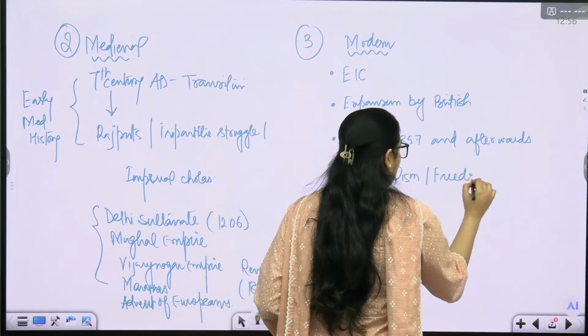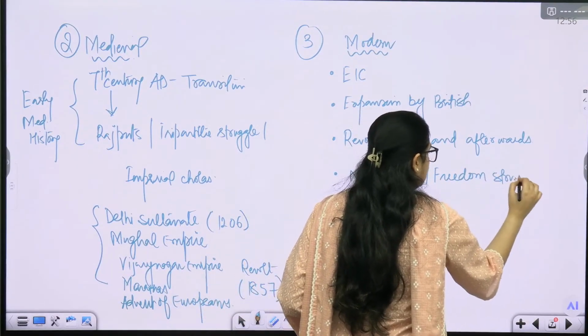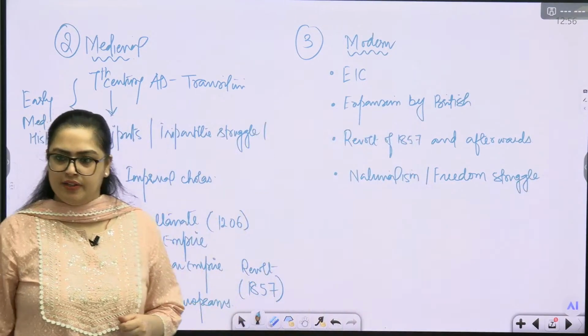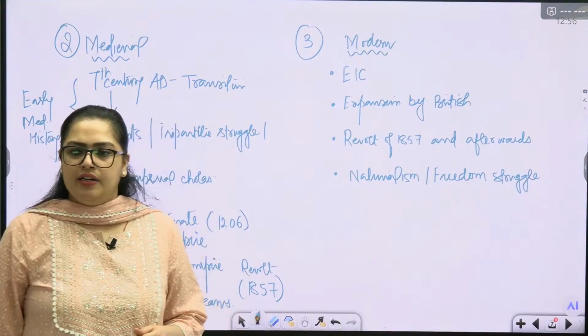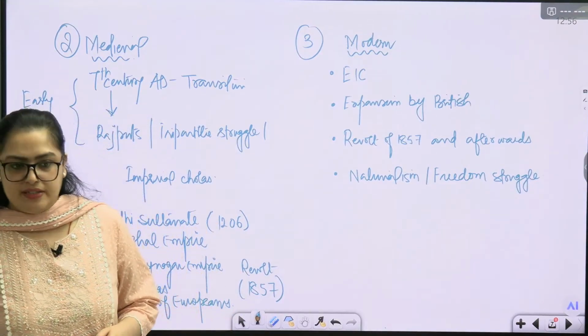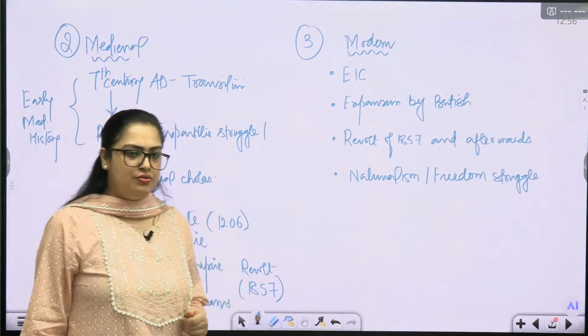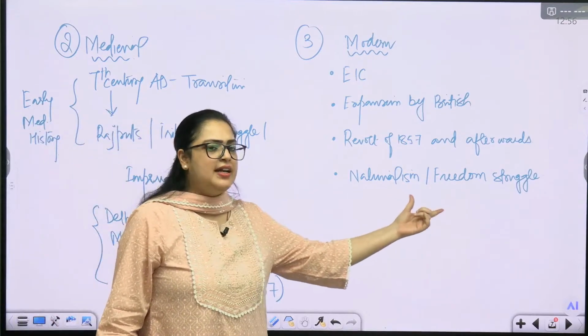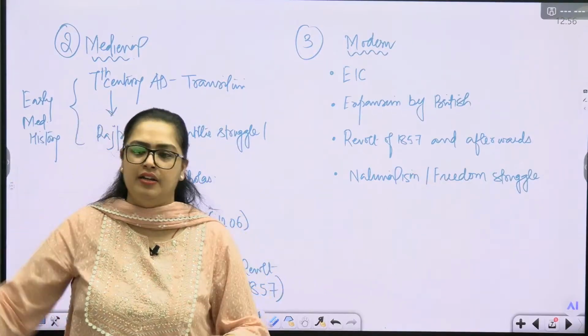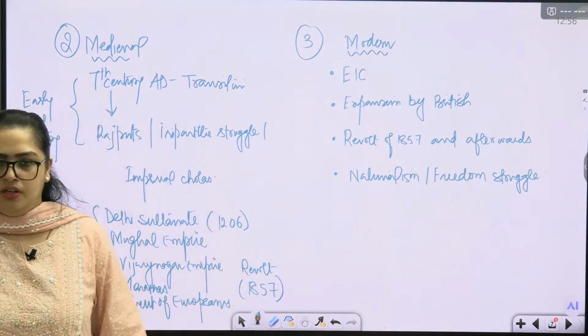From this part onwards, we start to study different organizations like the Indian National Congress and other organizations, and different leaders. Then all the major movements, decade wise, we start to see. So from 1885 onwards, the formation of the Indian National Congress onwards till 1947, freedom struggle.